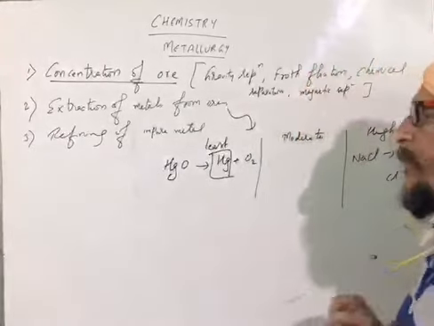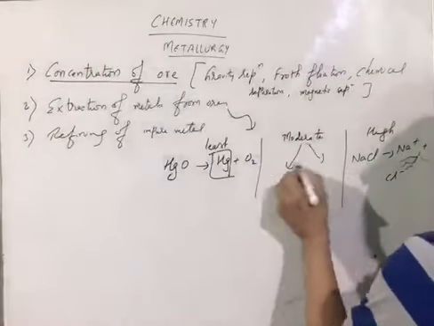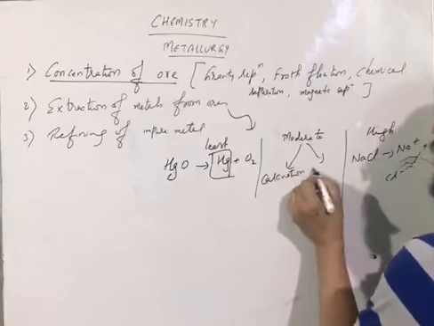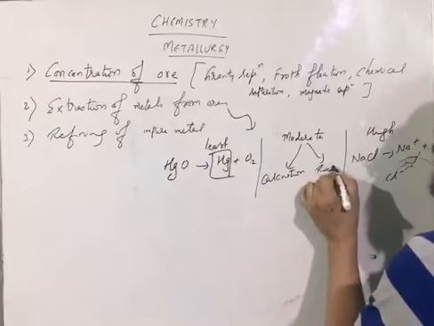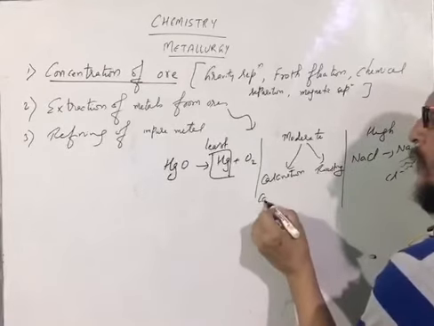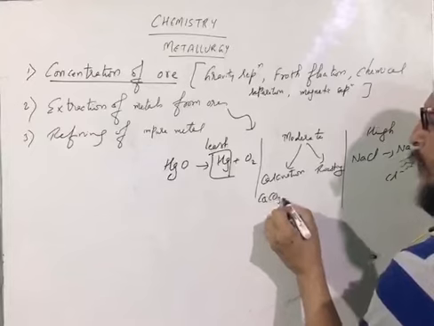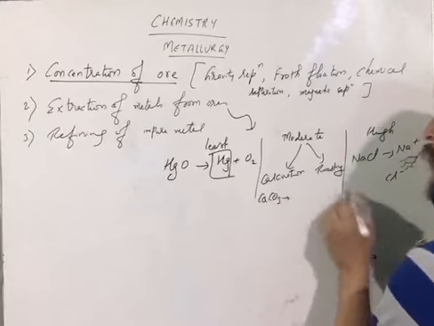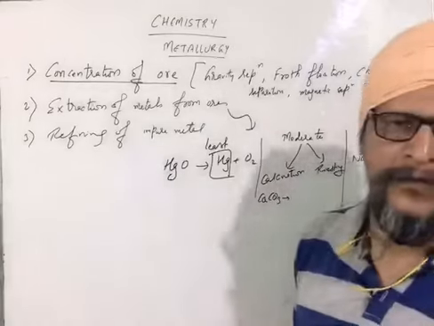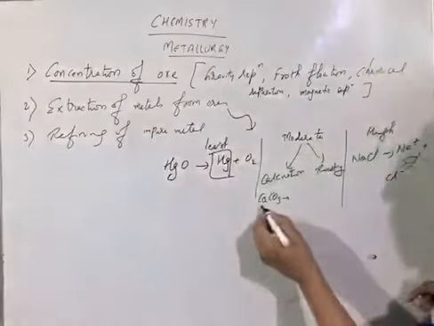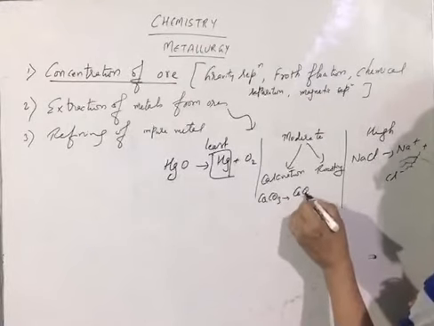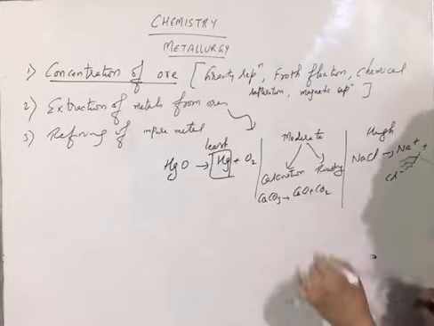In moderate reactivity, two processes come: one is calcination and the other is roasting. Remember that in calcination, carbonate ore is used. In carbonate ore, oxygen is not involved. When you heat calcium carbonate, it forms calcium oxide plus carbon dioxide.